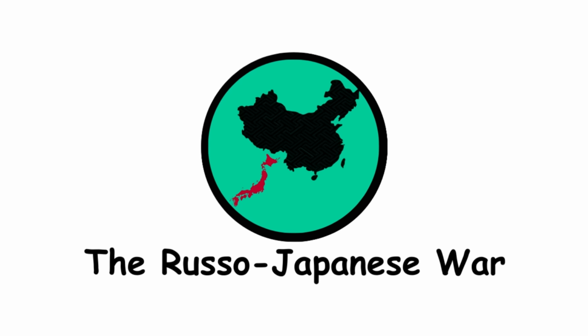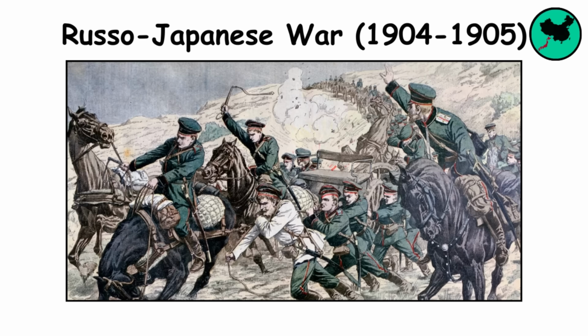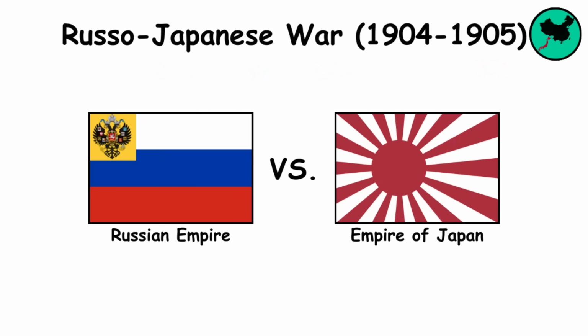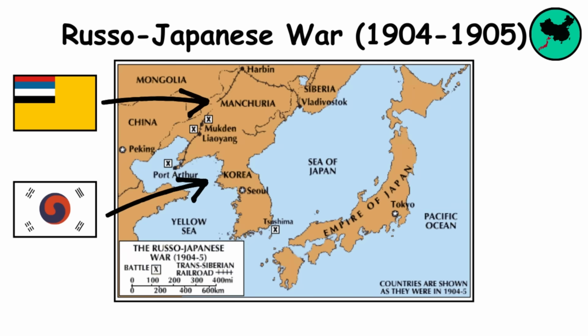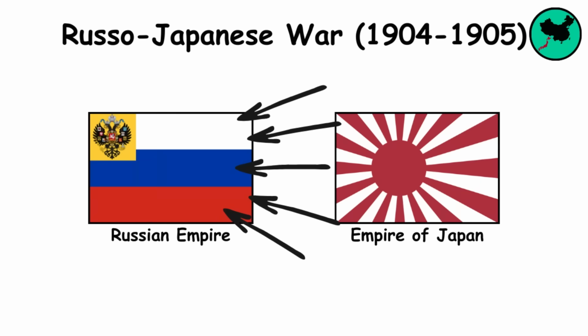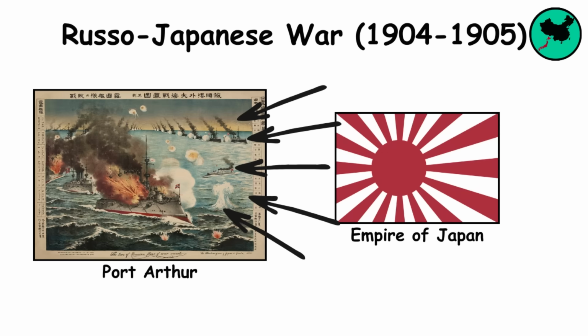The Russo-Japanese War. The Russo-Japanese War was fought between the Russian Empire and the Empire of Japan. The conflict arose over competing imperial interests in Northeast Asia, particularly in Manchuria and Korea. The war began with a surprise attack by Japan on the Russian naval fleet at Port Arthur, leading to a